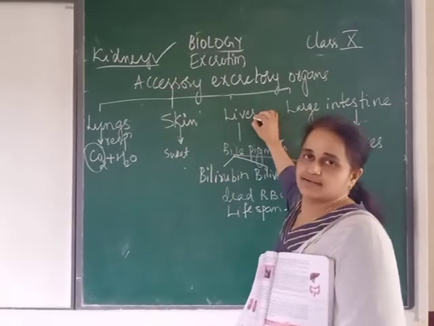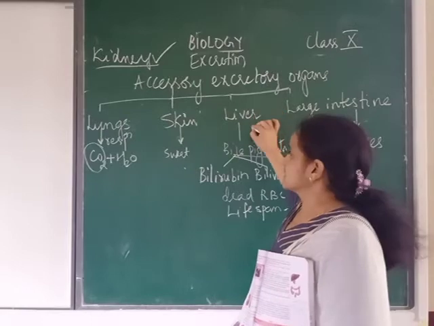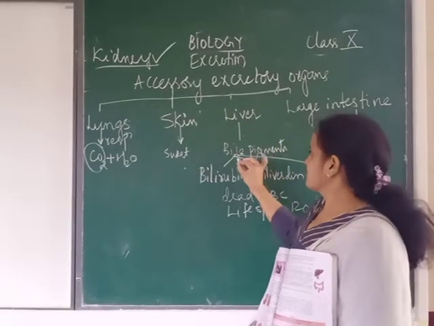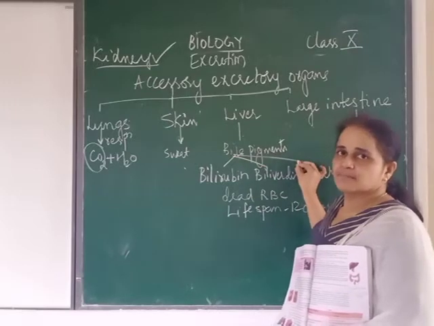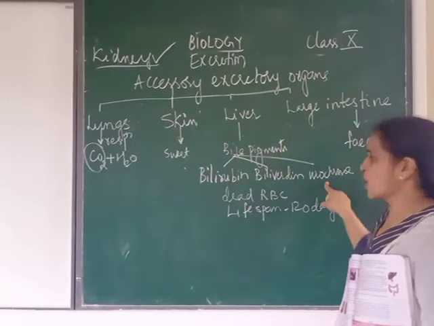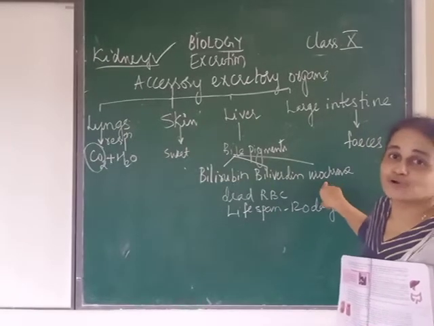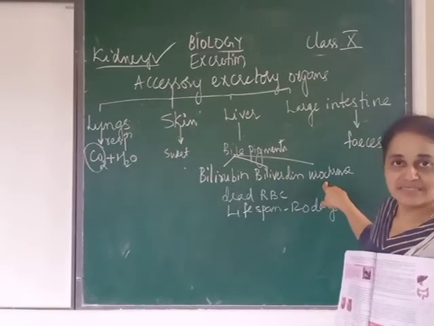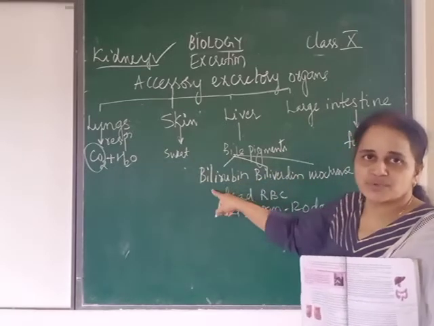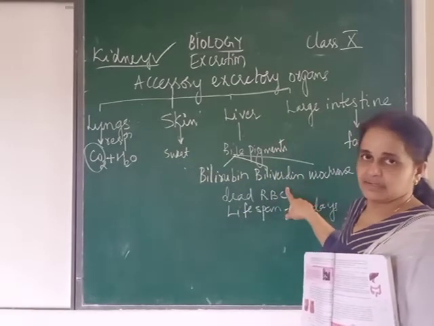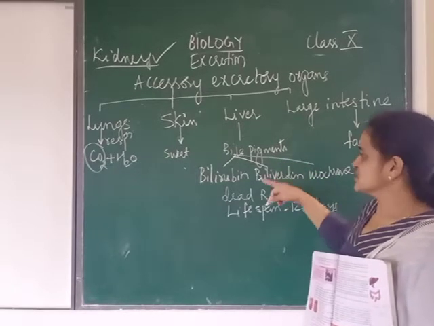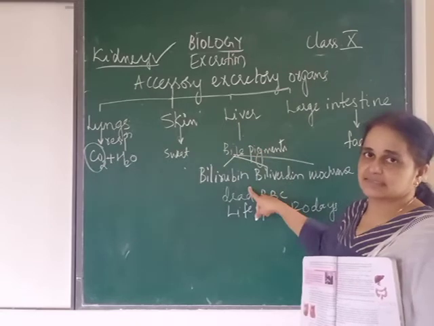Then we have liver. You know liver. Liver secretes which juice? Bile. And which are the pigments which are there? Bilirubin, biliverdin and urochrome. You know urochrome, the pigment which is present in urine. So these are the bile pigments, bilirubin and biliverdin. So these are also removed. So liver removes these pigments.